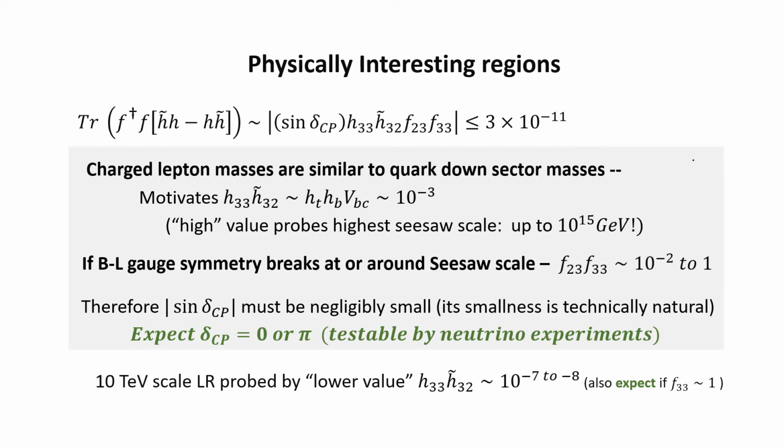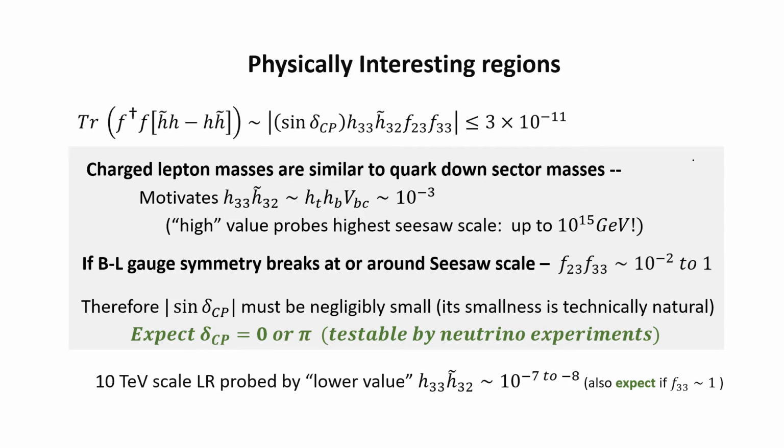And so if you have a TeV scale collider, you may not want to look at a trillion TeV collider, you would look at the 10 TeV scale. But even at this scale, at 10 TeV, you would consider this to be around 10 to the minus 7 to 10 to the minus 8. And still, this constraint is non-trivial, even for the 10 TeV scale. And the higher the scale of left-right symmetry breaking, the stronger the constraint. So we are really probing large scale left-right symmetry here, and most of the parameter space.